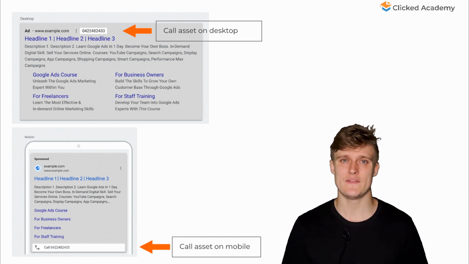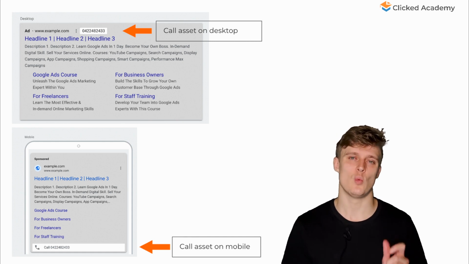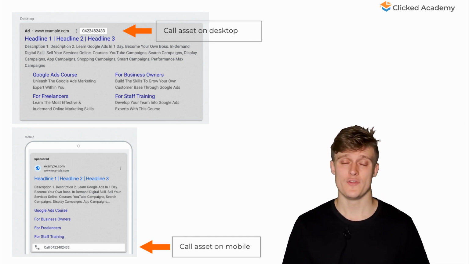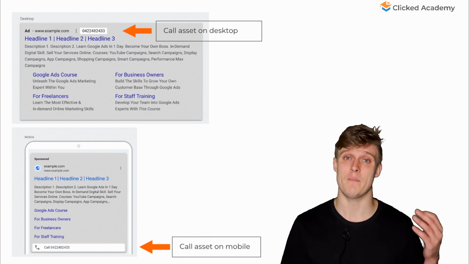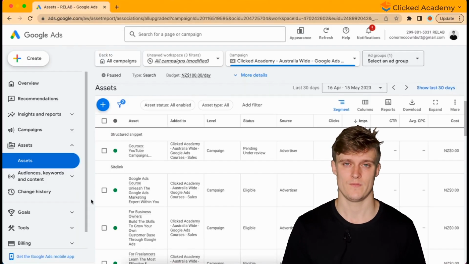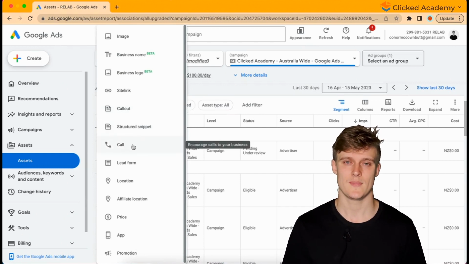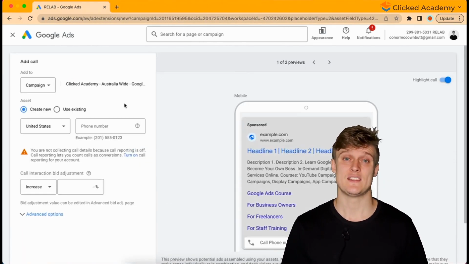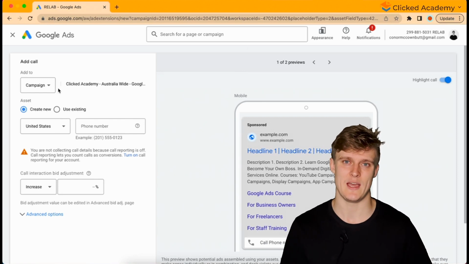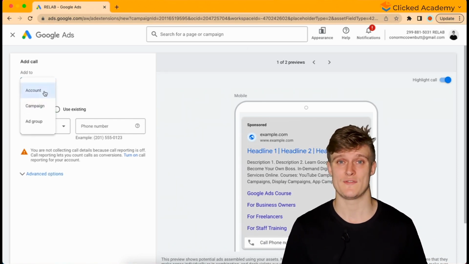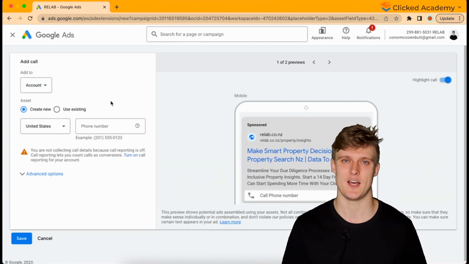It appears slightly different for mobile and desktop. On mobile devices, the phone number appears just below your ad in the search results, allowing for an easy one-click phone call. On the desktop browser, the call asset appears slightly above the headlines of the ad, which allows them to type it into their phone. To set it up, click the plus icon and then select call. Select add to account, as all campaigns are most likely going to have the same phone number, so you want it to be applied to every single campaign. This also allows for an easier setup when you're setting the rest of the campaigns up.